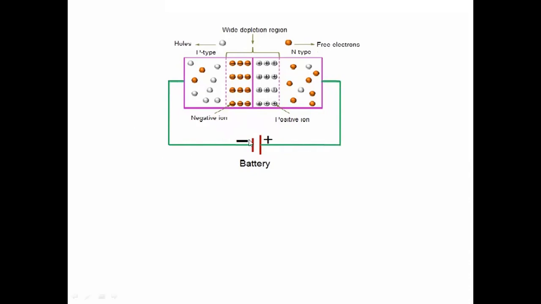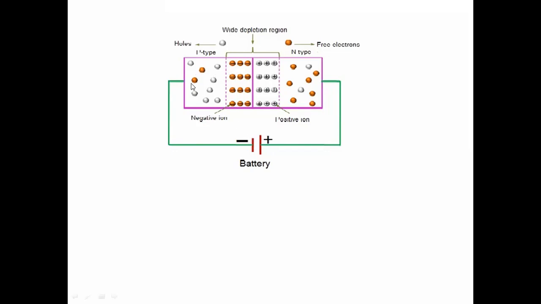So previously it is positive to positive, negative to negative. Positive to the p type, and the n type to the negative. That is forward bias. Whereas in the reverse bias, p type is connected to the negative and n type to the positive terminal of the battery. Like this we will connect. By this connection, what happens? How will the diode change its characteristics? We'll see.